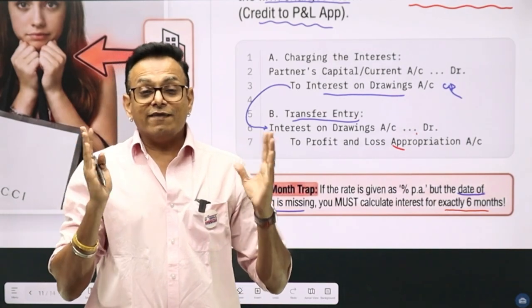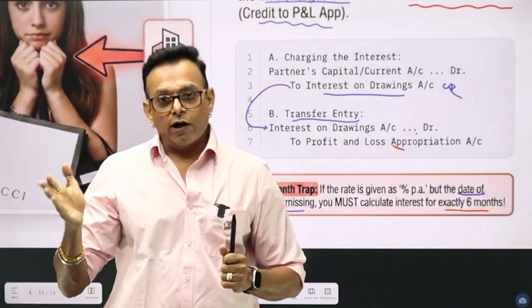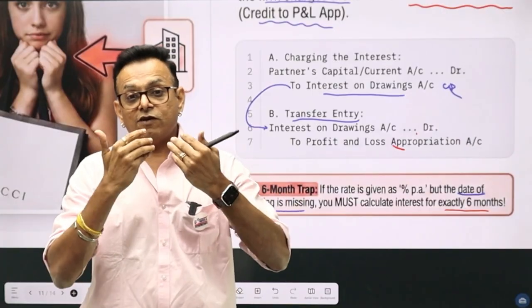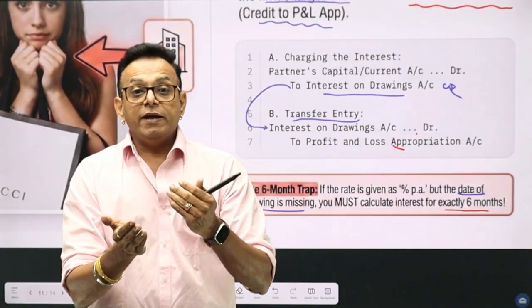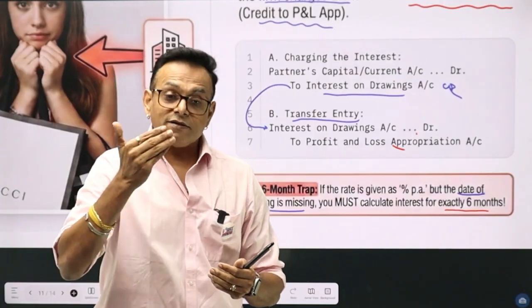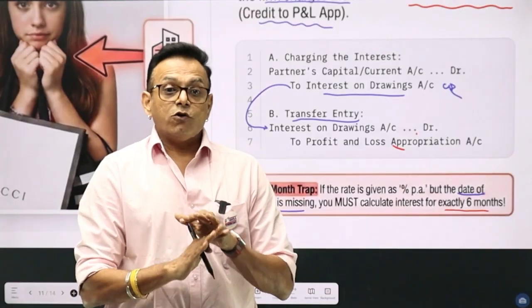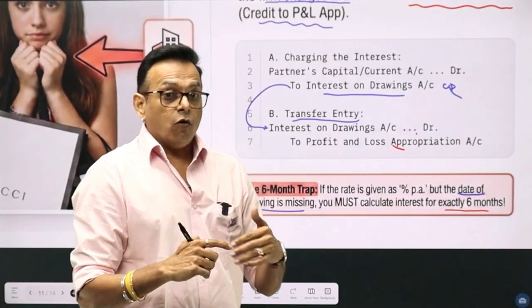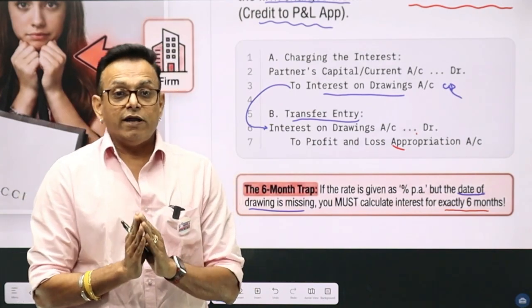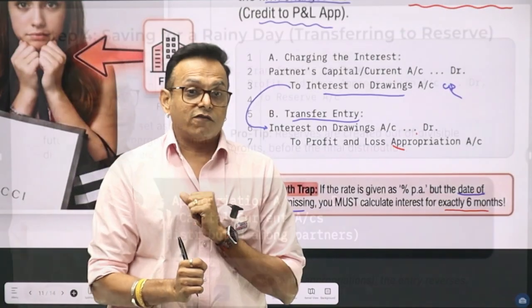It is very reasonable to assume that drawings do not happen lump sum. Drawings happen evenly every month because when owners have invested their money in the business to meet their monthly expenses, they keep on withdrawing money monthly from the business. So that is why if no dates are given, then whatever rate of interest is given, we have to calculate the interest only for 6 months. Keep this in mind, very important for sums.